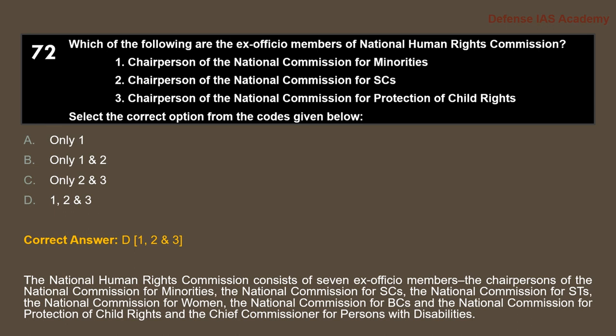The National Human Rights Commission consists of 7 ex officio members.